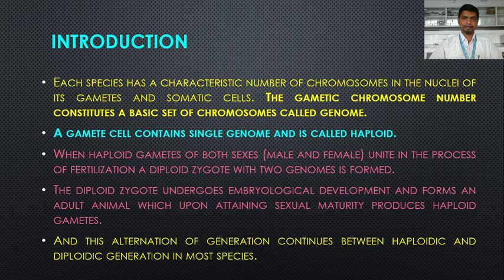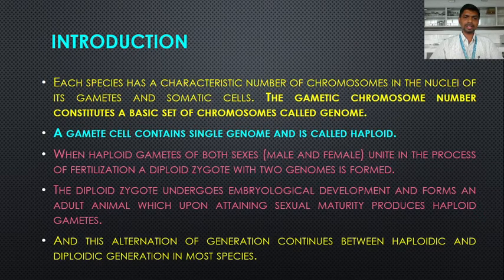These gametes, the sperm cell and the egg cell, unite in fertilization to produce a diploid zygote. It is diploid because the egg cell is haploid and the sperm cell is also haploid, and their union produces a zygote with two genomes.